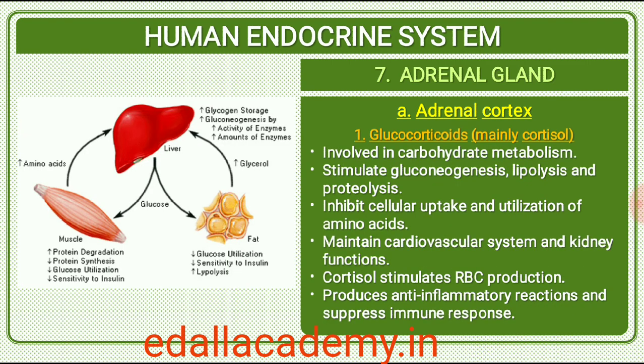Glucocorticoids stimulate gluconeogenesis, lipolysis and proteolysis, and inhibit cellular uptake and utilization of amino acids. Cortisol is also involved in maintaining the cardiovascular system as well as the kidney functions. Glucocorticoids, particularly cortisol, produces anti-inflammatory reactions and suppresses the immune response. Cortisol stimulates the RBC production.